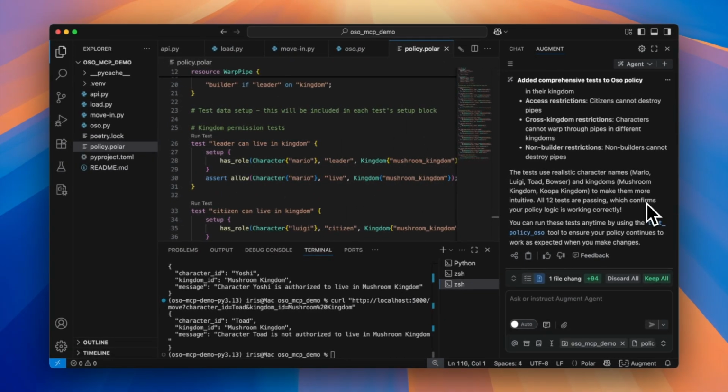Awesome. Looks like we now have a comprehensive set of test cases, and the AI agent even helped validate the Polar policy file and test it using our MCP server to make sure it actually works.